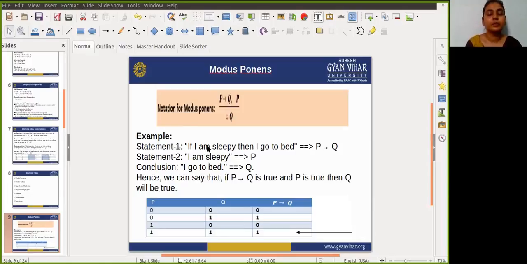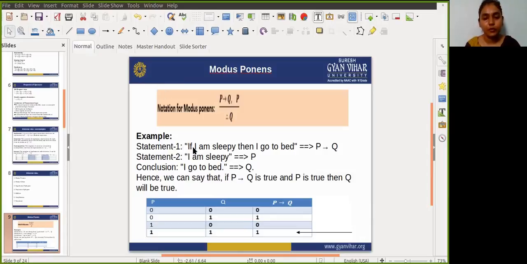Sorry guys, in the first condition there is a mistake. For the implication rule, in the first row it should be value 1.